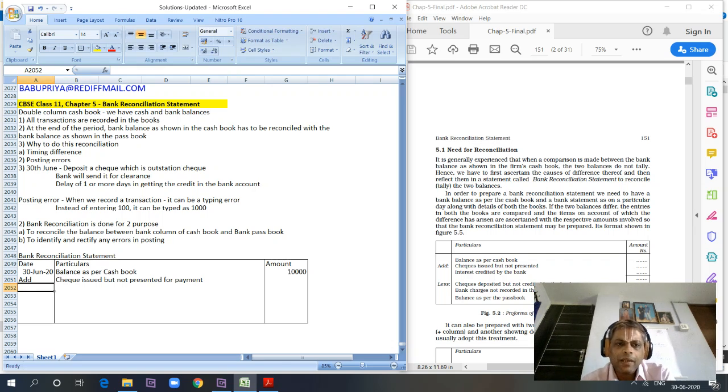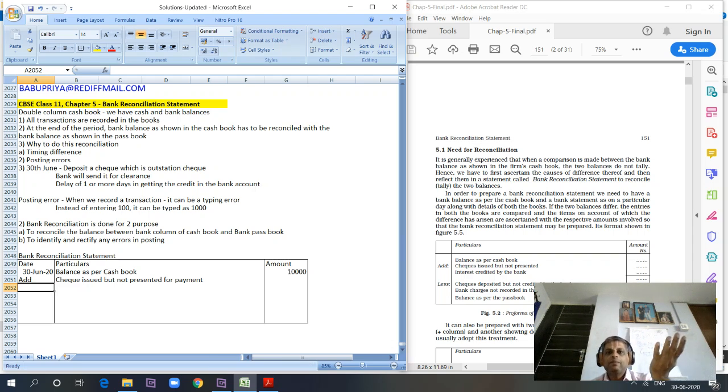What will happen in this case? The check is already issued, and I could have reduced the balance in my cash book. But the bank has not adjusted it because the check is still not presented for payment. I have issued a check to somebody who has to present it to the bank, and then money will come down from the bank account once the person presents the check for encashment, right? Till then I have reduced the balance in my cash book because I have issued a check, whereas my bank balance is still very high.